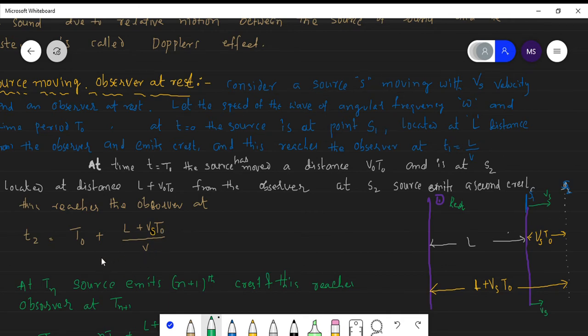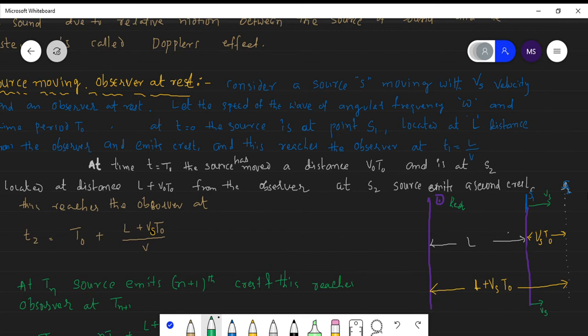This is the time taken for the crest to reach the observer from S2.